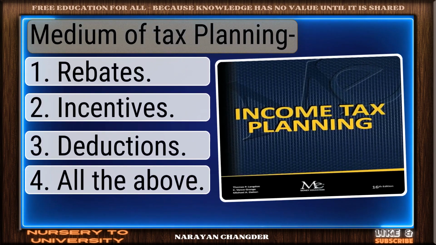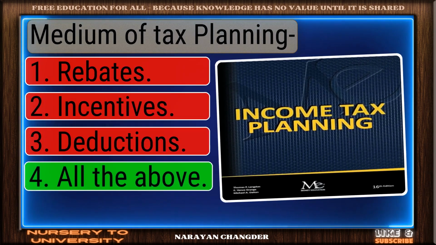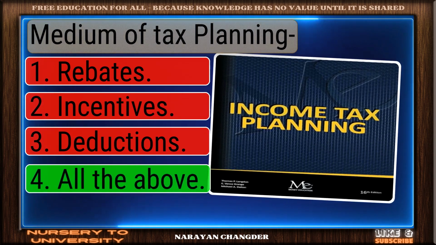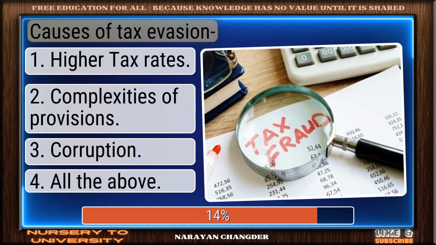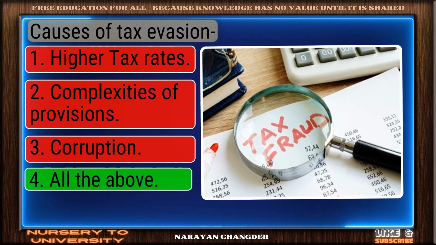Medium of tax planning. Exactly. All the above makes sense, and it is right choice. Causes of tax evasion. Bravo. All the above is the answer.